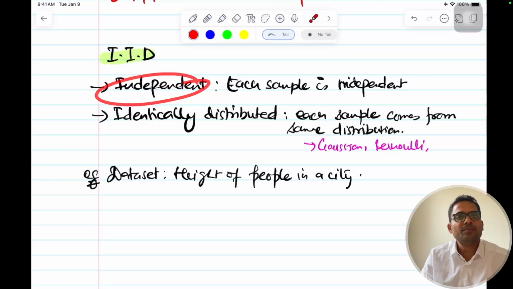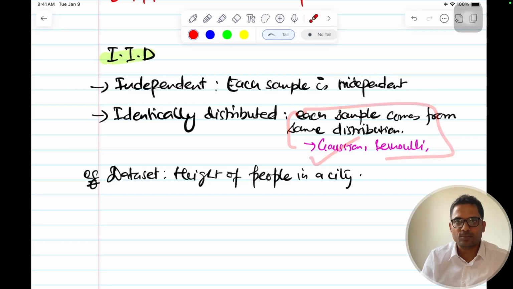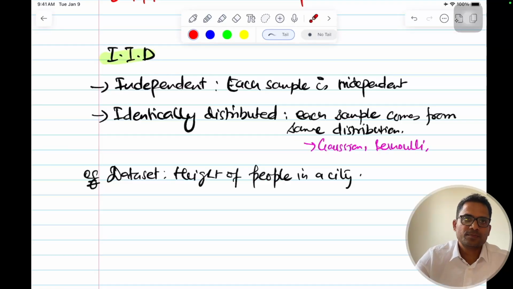The independence term means that each height in that sample is independent of the other height. The height of one person does not impact the height of other person. So that is independent. Identically distributed means all these heights are coming from the same distribution, that is a normal distribution or a Gaussian distribution. So that's what I.I.D means. I hope I.I.D is clear. Now let's move to next topic.